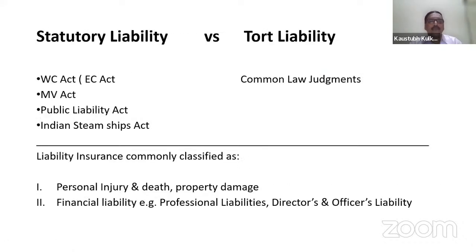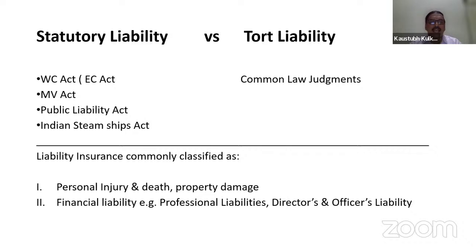Now, statutory liability versus tort liability. Just first try to understand the meaning of certain terms and phrases, so that it will be better for you to understand. What is statutory liability? Statutory liability means liability enforced by the law, the statute or the acts. Some acts are described here, like the WC Act, which is called the Employees Compensation Act, the Motor Vehicle Act, the Public Liability Act, the Indian Steamship Acts, and there are a number of acts.